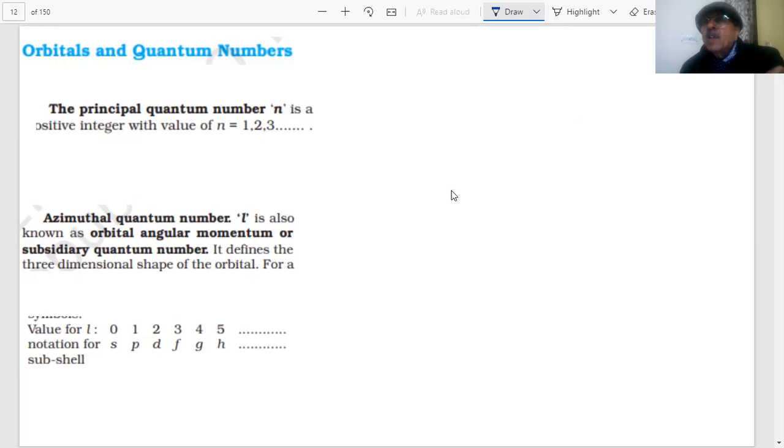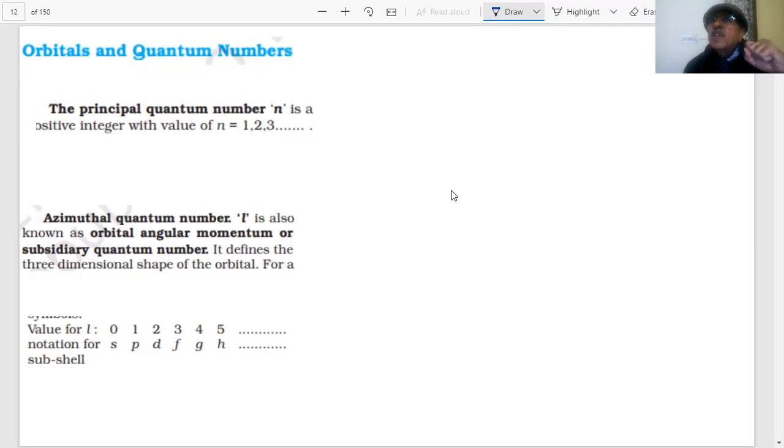Hydrogen has 1, carbon has 6 electrons, oxygen has 8, nitrogen has 7, sulfur has 16. So according to their atomic number, where are these electrons present inside the atom? That will be their electron configuration or their address, because each shell has a definite energy. The electron is moving with a definite energy in that orbital, in that particular energy level.